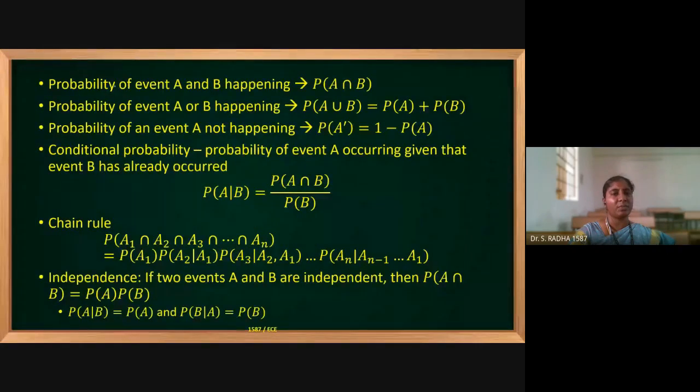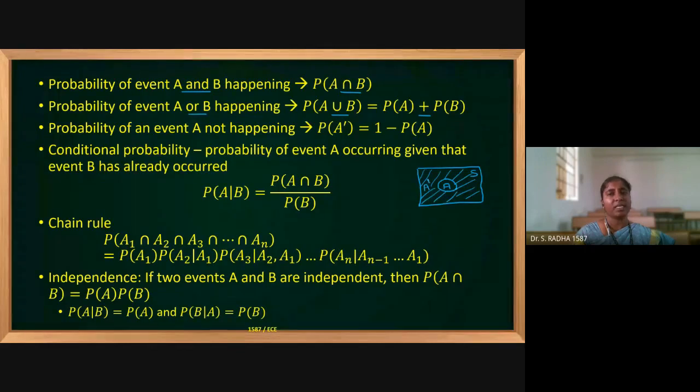Now, if you see probability of event A and B, and means intersection. Now, probability of event A or B, or means union. We can also use plus in the place of union. And probability of A not happening. A not happening means in the sample space, whatever A is there, apart from A, all the other things is called A complement. This is sample space and all the outer region of A, but within the sample space, all the shading is called A complement.